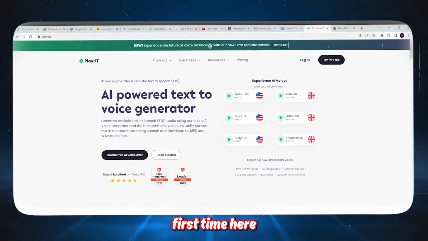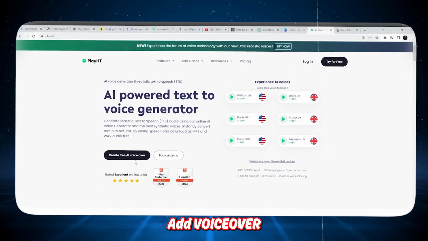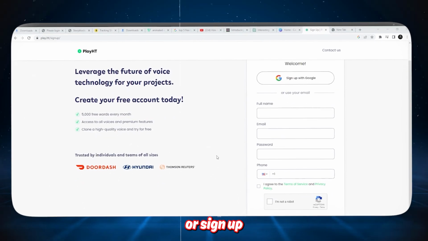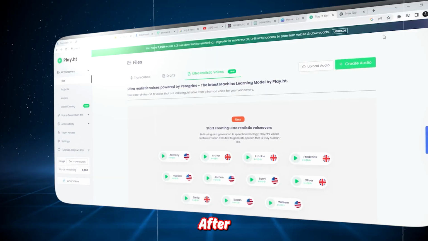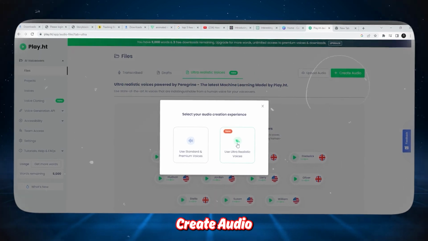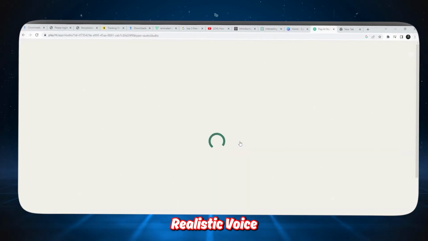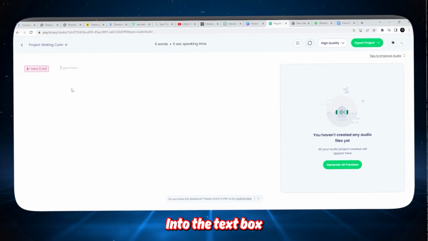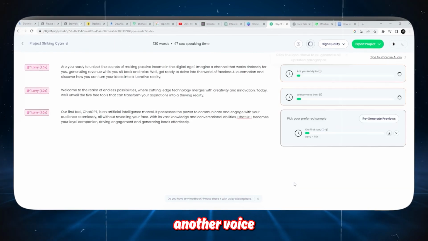6. If you already have an account, click Login. If this is your first time here, click Create Free AI Voiceover, then enter your details or sign up with Google. 7. After signing in, click Create Audio and choose Ultra Realistic Voice. 8. Paste your script into the text box. You can choose another voice by clicking it.